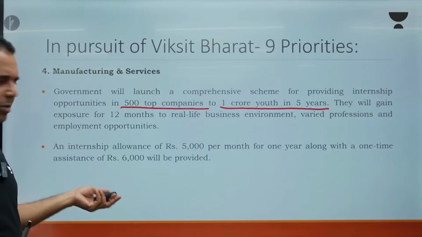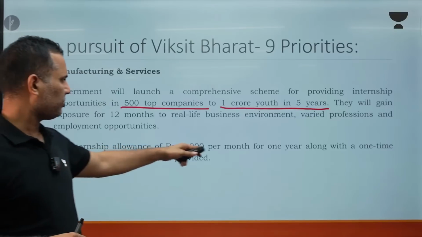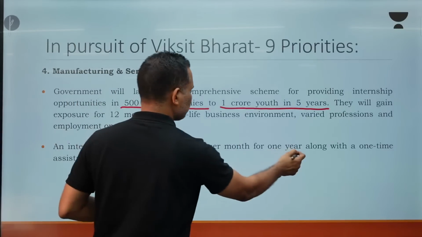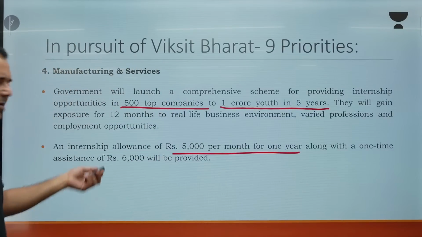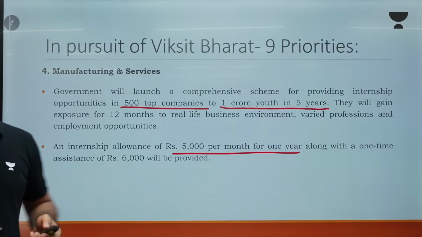And how is the government going to support it? An internship allowance of rupees 5,000 per month for 1 year and one-time assistance of rupees 6,000 crore.